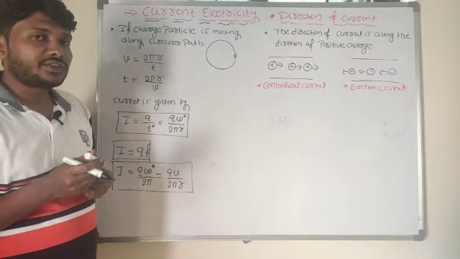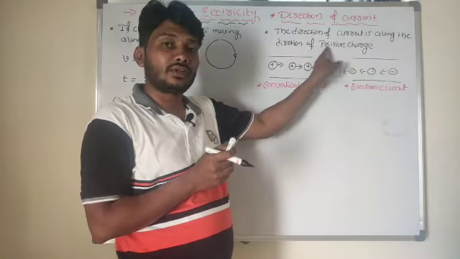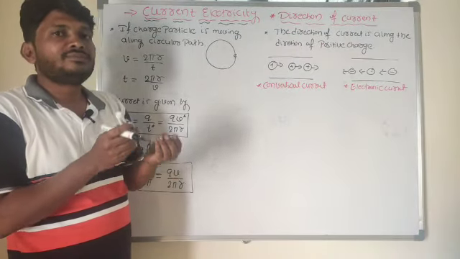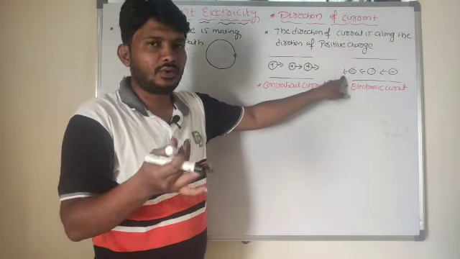Then what is the direction of current in other words? The direction of current is along the direction of positive charge, or in other words, the direction of current is opposite to the direction of motion of electrons; both are the same.